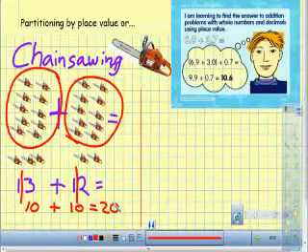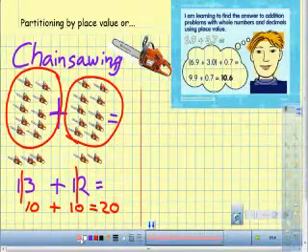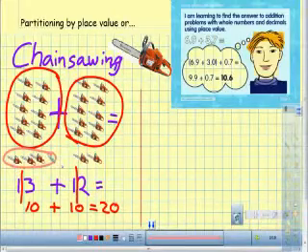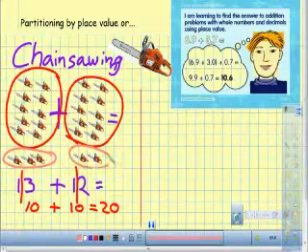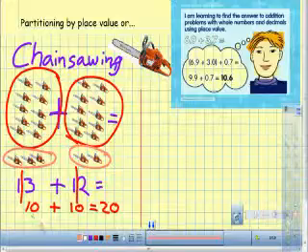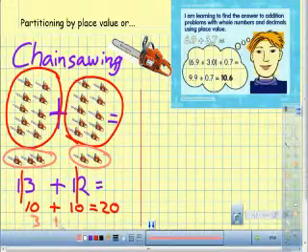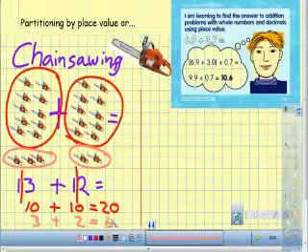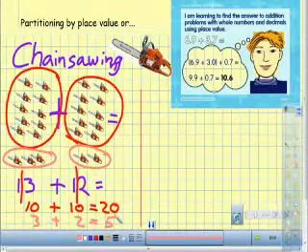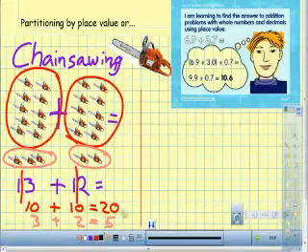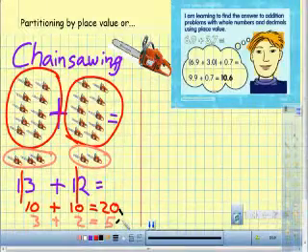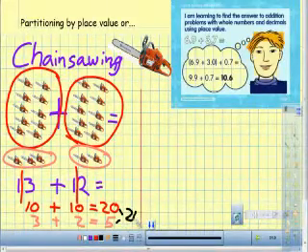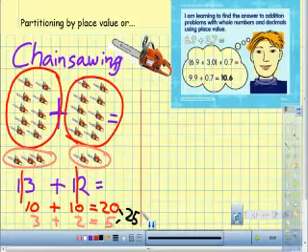And what I'm left with is 3 chainsaws and 2 chainsaws. 3 plus 2 equals 5. And so now all I need to do is add these two numbers together and I get 25.